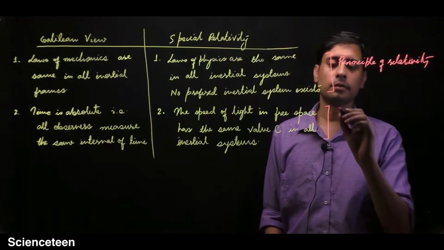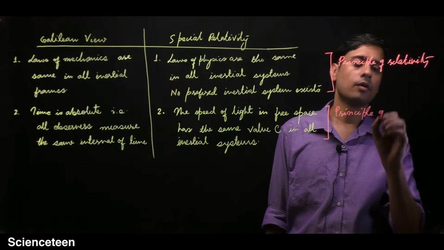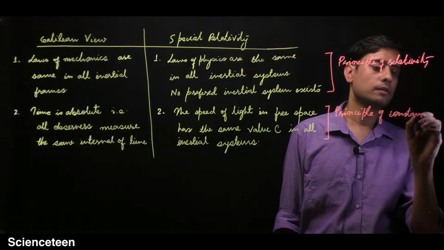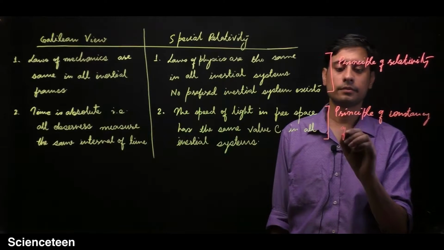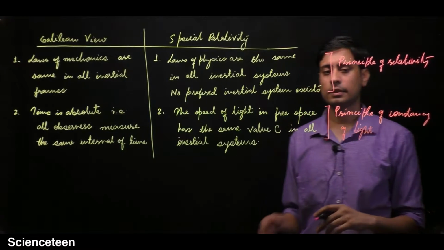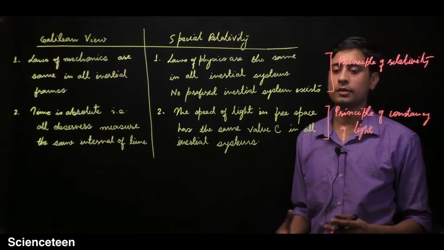This is the principle of constancy of light. It says that the speed of light is the same for all observers.